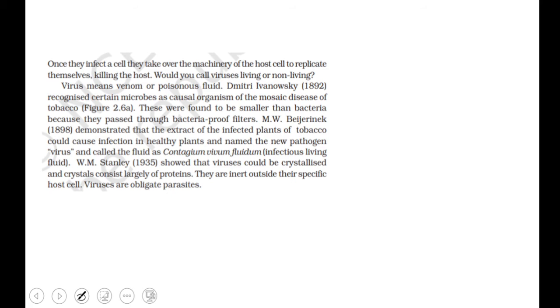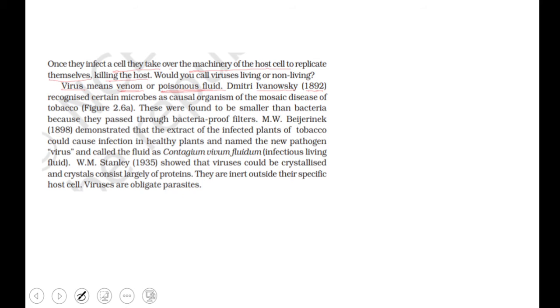Once they infect a cell, they take over the machinery of the host cell to replicate themselves, killing the host, right? If you have learned the Human Health and Disease chapter already, then you will know about this. This is a common fact that viruses take over the machinery of the host cell to replicate themselves, and ultimately they kill the host.